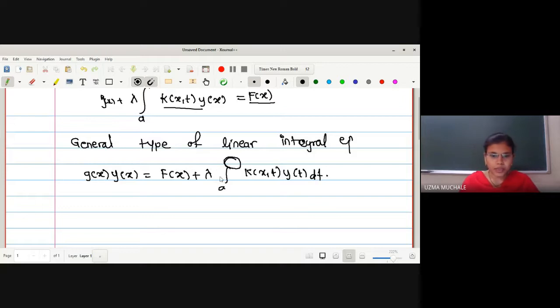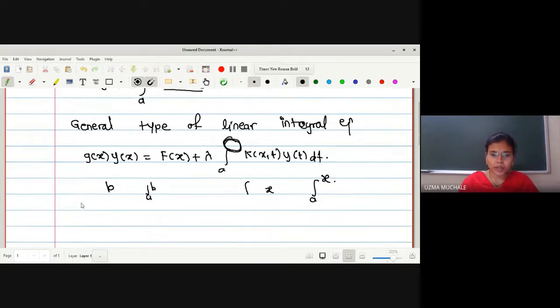I have told you why the upper limit is not given: the upper limit may be a constant, say b, which means the integration will be from a to b, or the upper limit may be another variable, say x, so the integration is from a to x. It may be a constant or a variable.